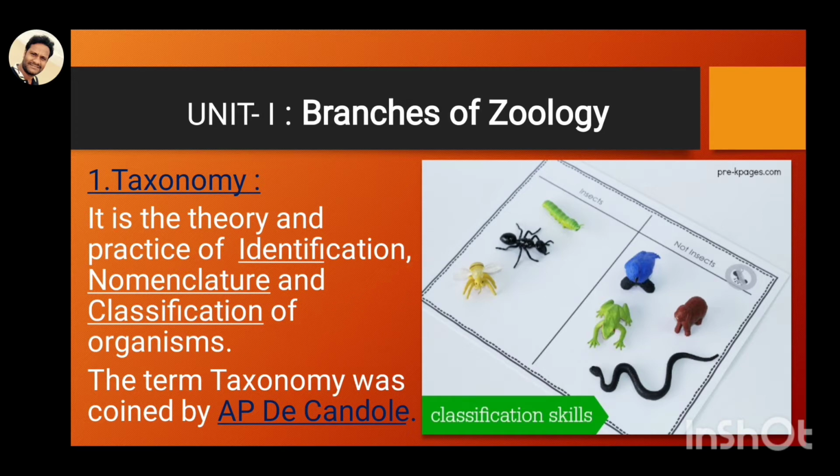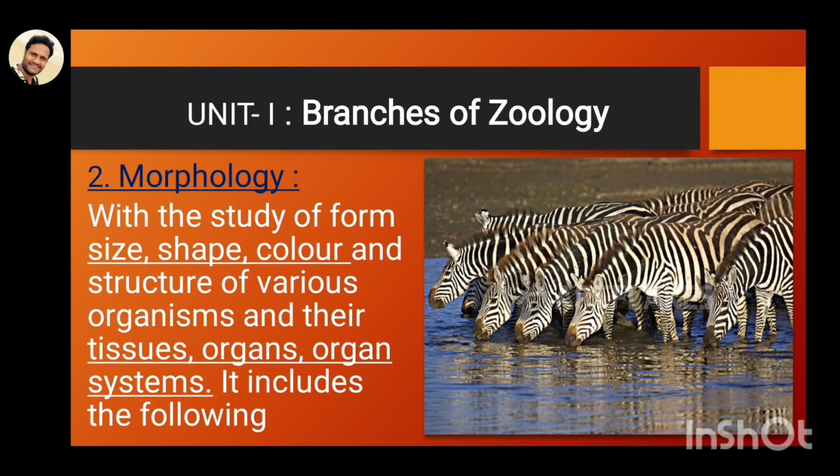The term taxonomy was coined by A.P. de Candolle. This is most important for the EAMCET and NEET bits. The second branch is morphology. In morphology, we study the size, shape, and color of the organism and its various parts, as well as the non-visible things, the internal parts, that is the tissues, organs, and organ systems.